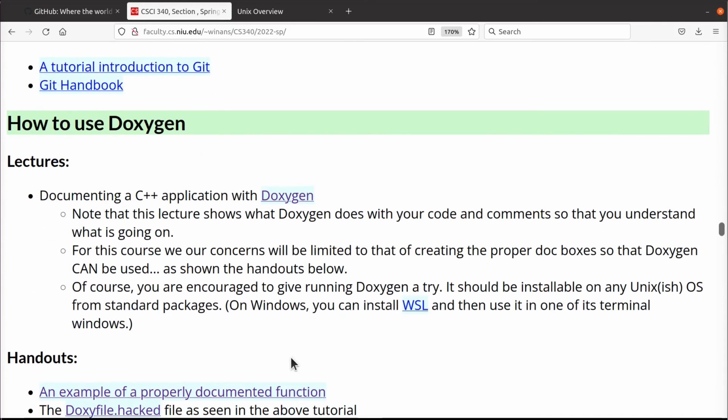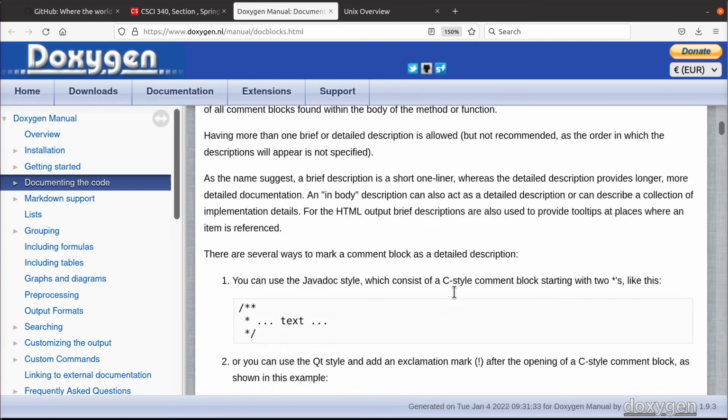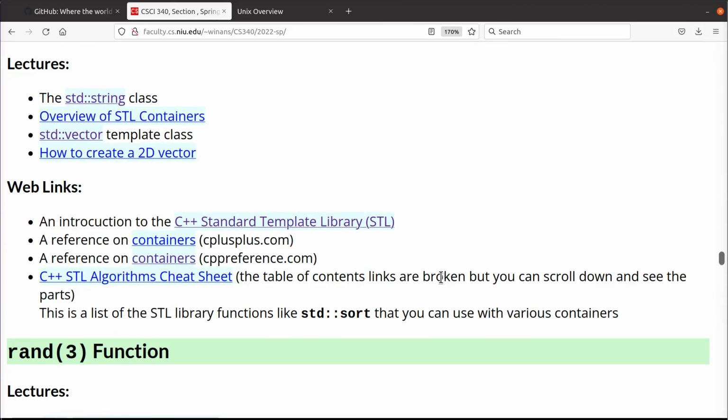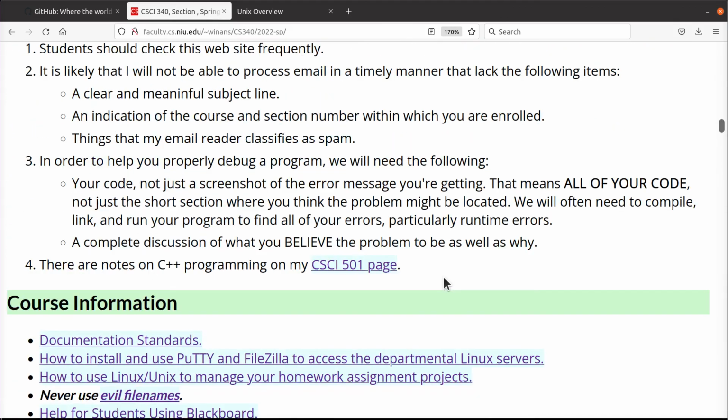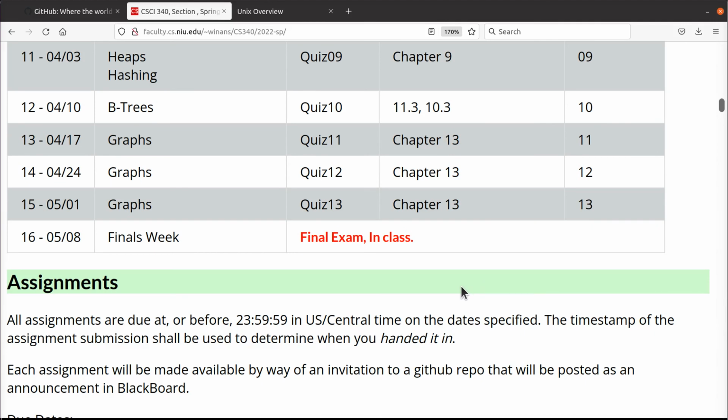Okay. Now the next green bar lecture, Doxygen, how to document your files. Here's your lecture, here's your handouts, and here's the manuals for Doxygen itself if you want to know more, which again are seen in the lectures as well. Okay. And from there on, it just keeps on going and going until we run into a final exam and take a break in the summer and all relax.